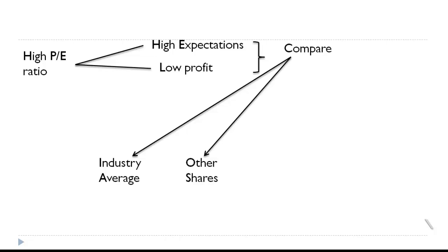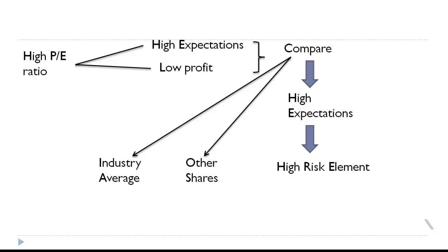But if the industry average is only 2 or 3, and this one is too high, then the reasons have to be looked into. So the higher expectations in the PE ratio could be conveyed by making this comparison. If there are high expectations, it does not come free, it comes with a high risk element involved in it. So a higher PE ratio can convey high expectation, but the risk element involved in that should also be understood.